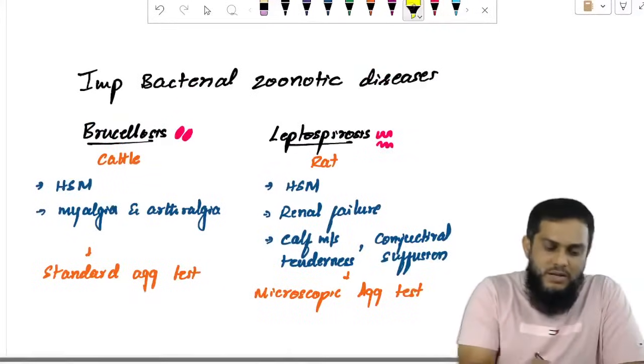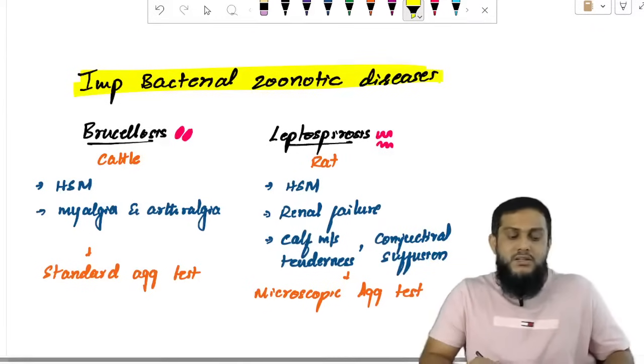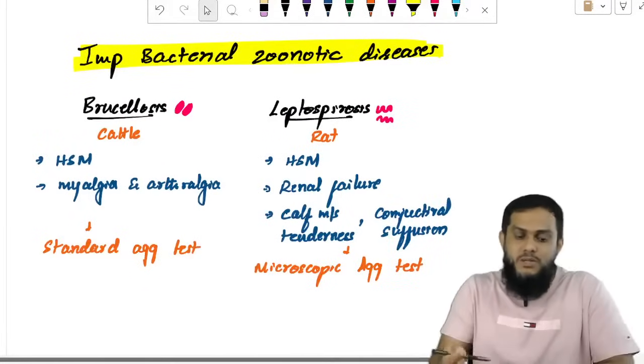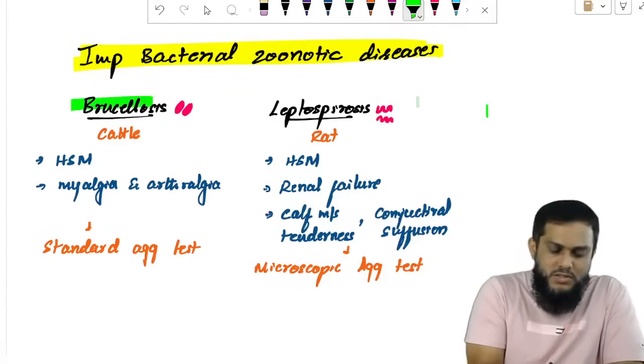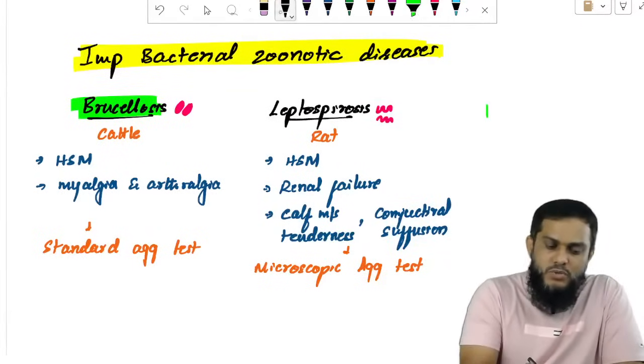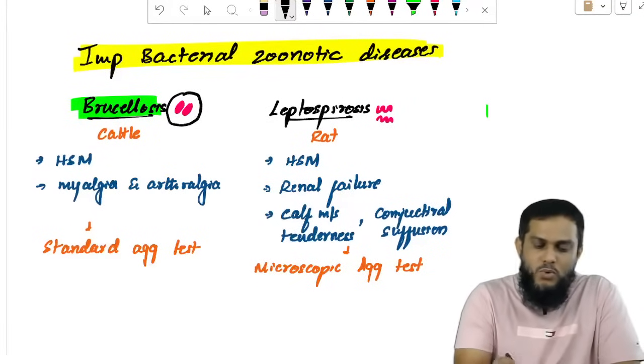Sir, important bacterial zoonotic diseases. Next topic is important bacterial zoonotic diseases. Zoonotic means acquired from animals. So 3 important diseases we discuss here. One is brucellosis, which is a gram-negative coccobacilli.